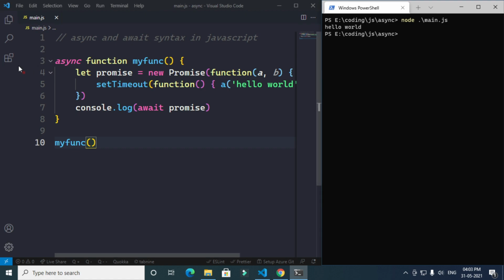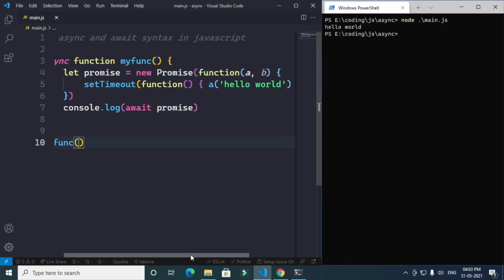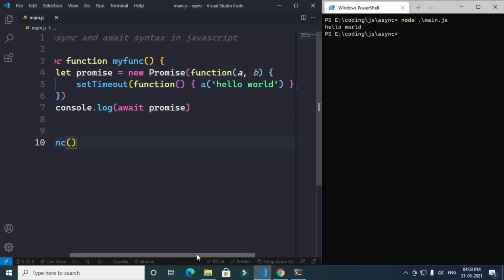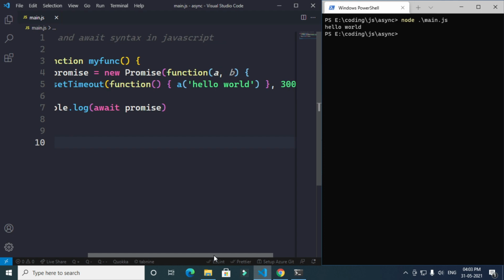So this async function is myFunc, and myFunc will take a variable which is promise, and this variable promise will have a Promise with parameters a and b. We're going to use setTimeout, which is a built-in function in JavaScript. You don't have to install packages or anything like that.